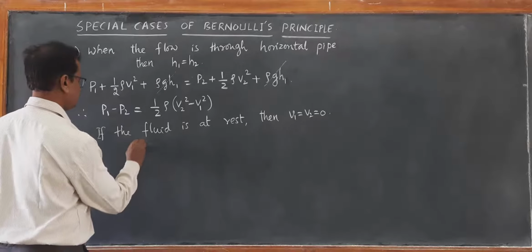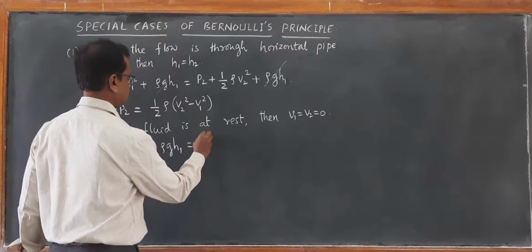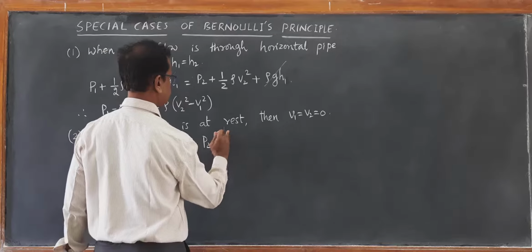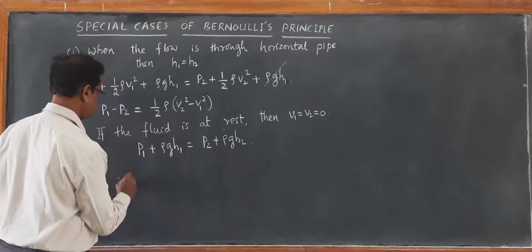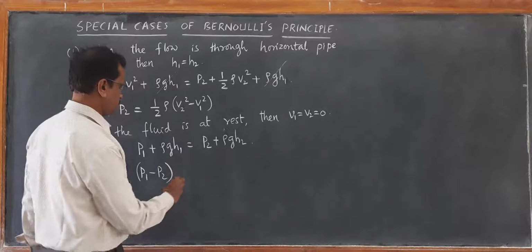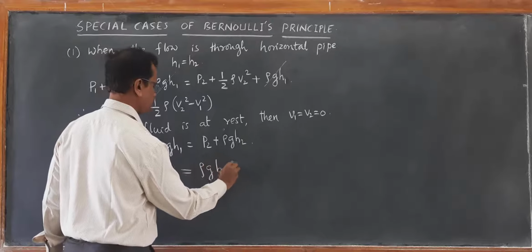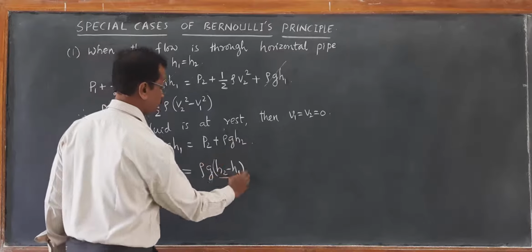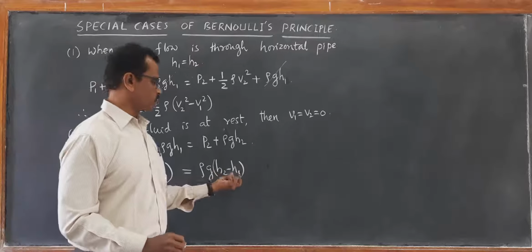That implies P1 plus rho G H1 is equal to P2 plus rho G H2. Therefore, the difference in pressure P1 minus P2 is equal to rho G times H2 minus H1, which is the same as the one we have studied earlier.